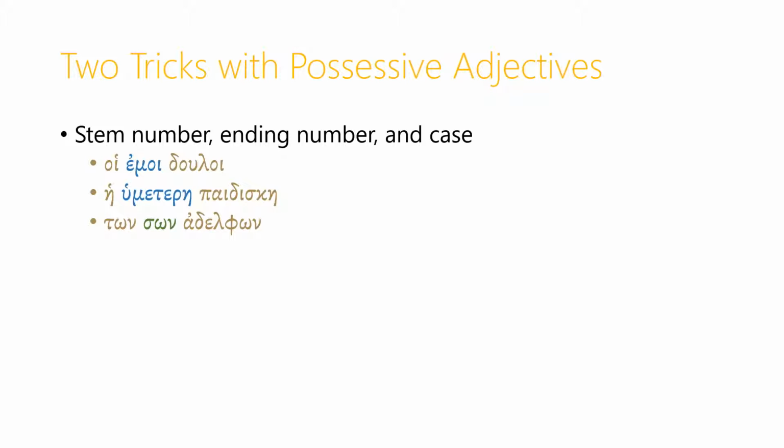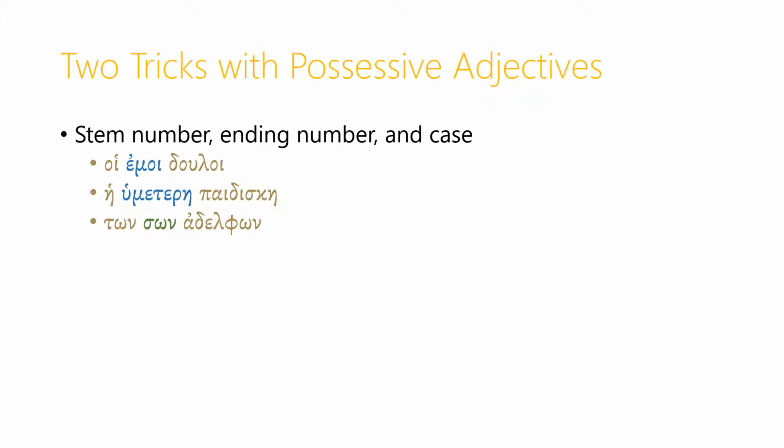The other thing we need to be careful of here is case. In talking about possession when we're using personal pronouns, we put the personal pronoun in the genitive case, and it's that genitive case that conveys the idea of possession, among other things, as we've seen. But when we're using a possessive adjective, then the adjective simply agrees in case with the thing that's being modified.